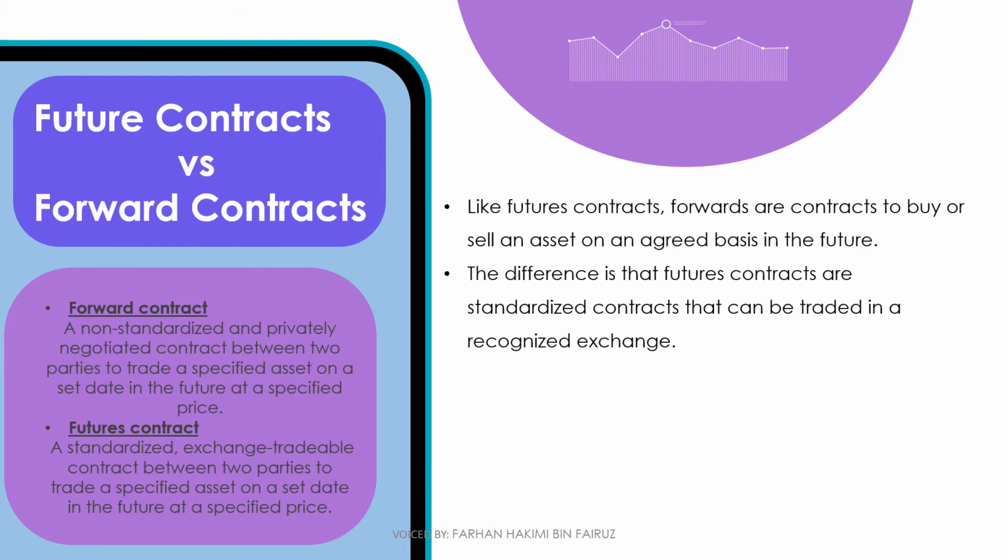In layman's terms, the difference between a forward contract and a futures contract is that a futures contract is a standardized, exchange-tradable contract, while a forward contract is a privately negotiated contract. This means that if Company A wants to negotiate with Company B, under a forward contract they don't need to use a clearinghouse as a third party, while a futures contract requires them to use a clearinghouse as a third party.